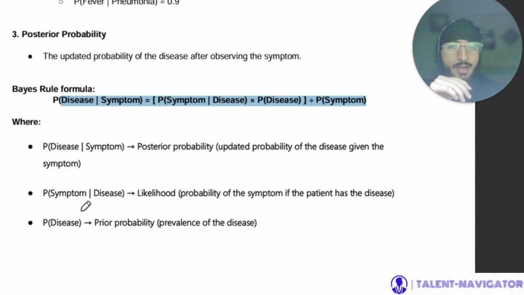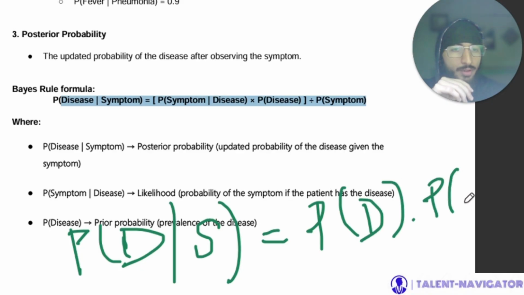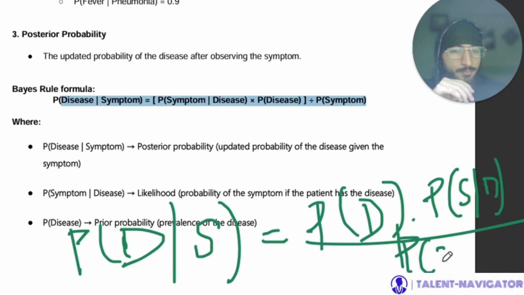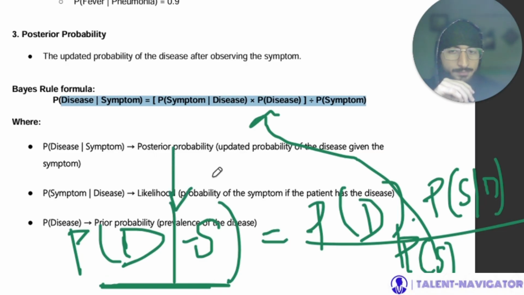Let me show you. Let me write it down for you. Probability of disease, I am denoting with D, and symptom denoting with S, is actually probability of the disease times the probability of the symptom given the disease upon probability of the symptom. So that is what's written here. So probability of disease given symptom is actually the posterior probability. That is the updated probability of the disease given the symptom.